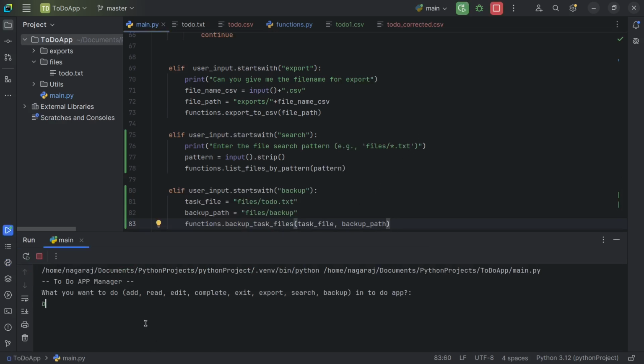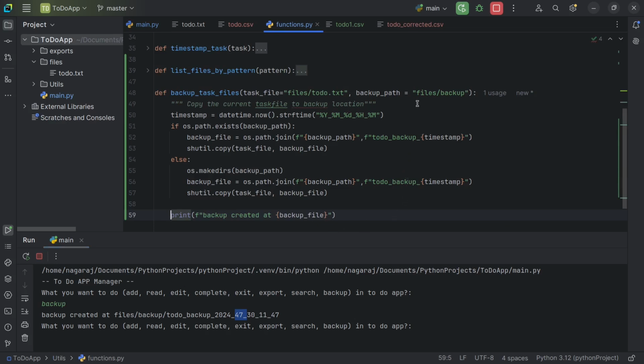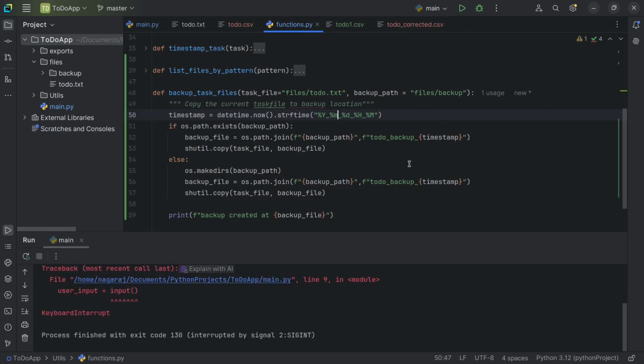What I want to do now is a backup. It says backup created at files/backup/todo_backup, and it has appended the timestamp to it. You see here, we have given the minutes value; it should be a small m because capital M stands for months. So let me run it again, stop it, and run it again.